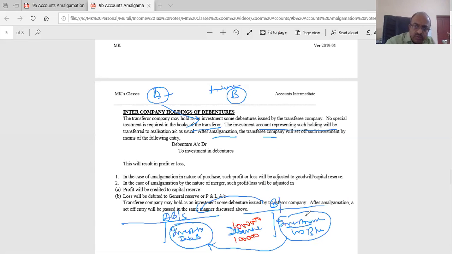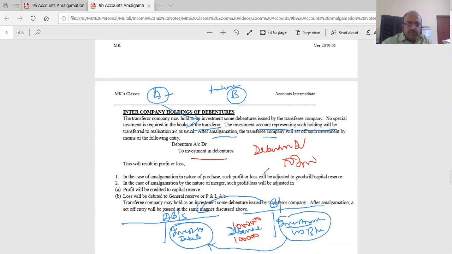What should be the value of the investment in B Limited? Will it be 1 lakh exactly? So that means when I square it off, I'm going to pass an entry: debenture account debit to investment.